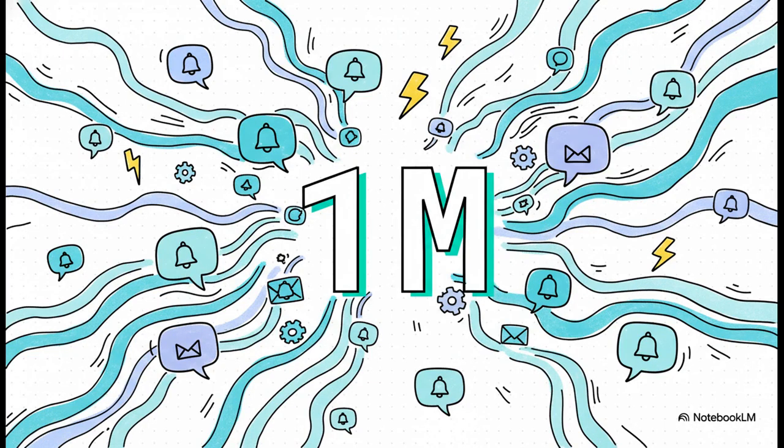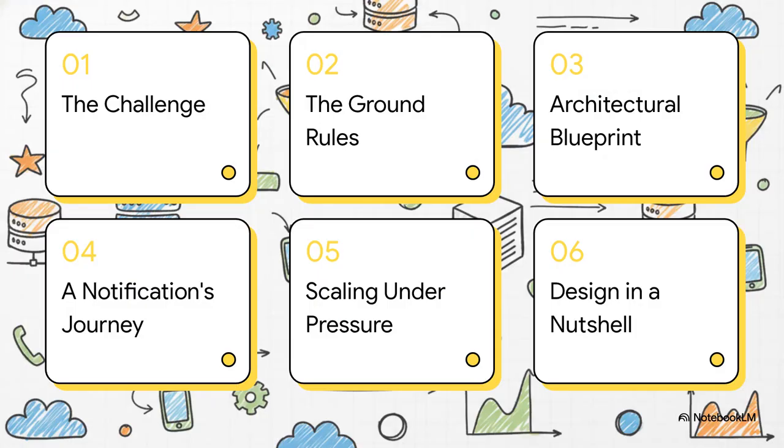But we're not just designing for a trickle of messages. Our target today is a system that's tough enough to handle a peak load of 1 million notifications per second. I mean, think about that. 1 million every single second. That is a crazy scale, and it's going to require some serious engineering. So, how in the world do we build this beast?